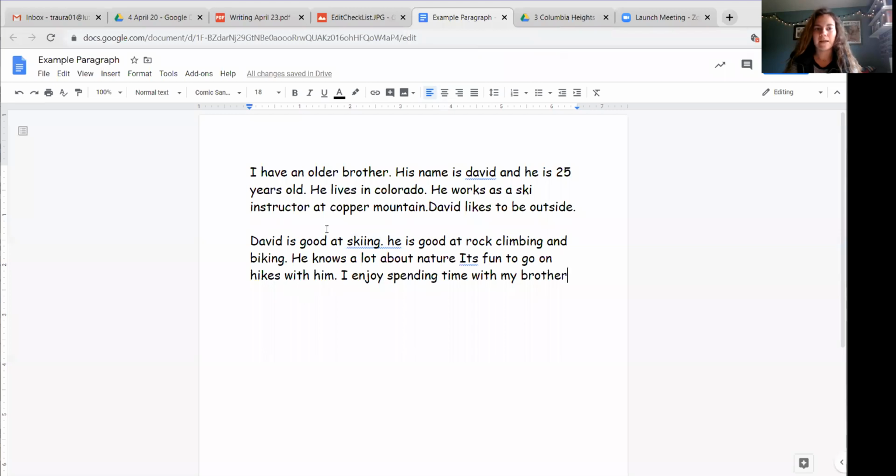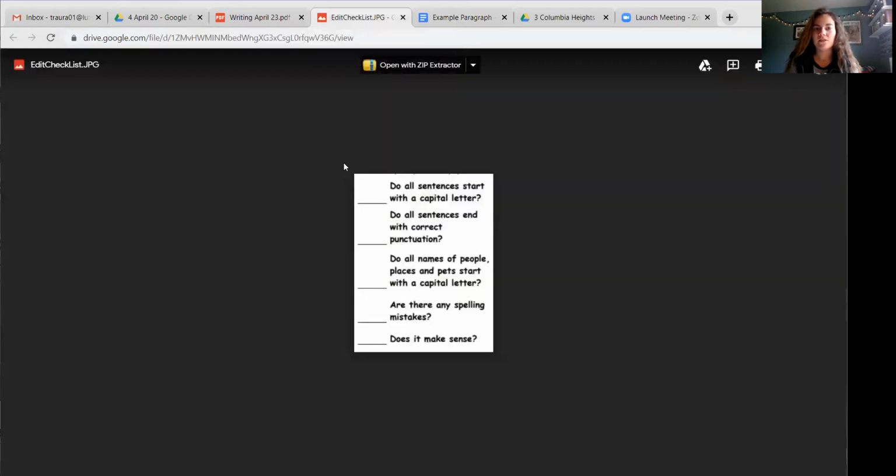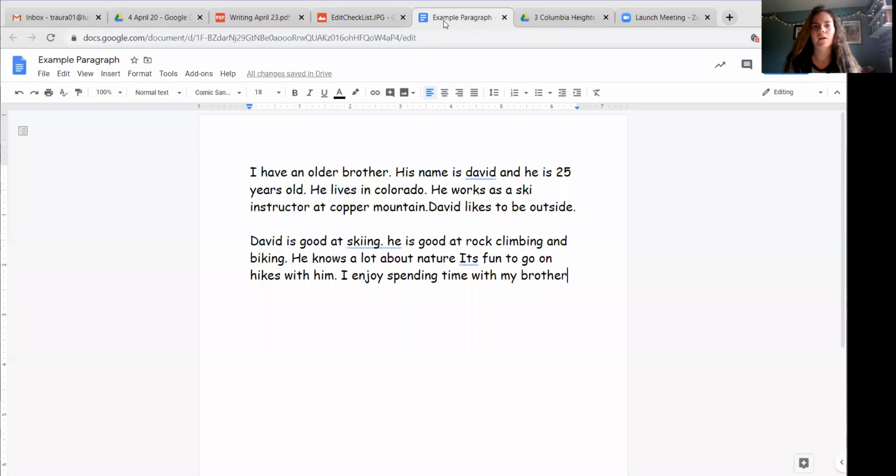So we're going to go back to my example paragraph from Monday about my brother David, remember? And I'm going to use this checklist to make sure that my paragraph looks really good. So the first thing here is, do all sentences start with a capital letter? So let's see, I have an older brother. This one does.